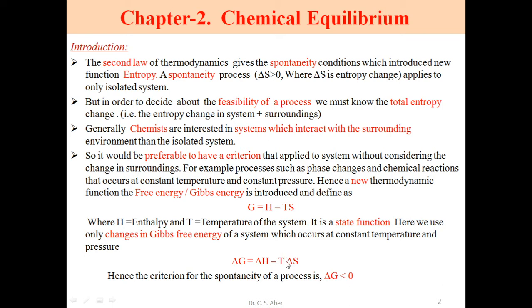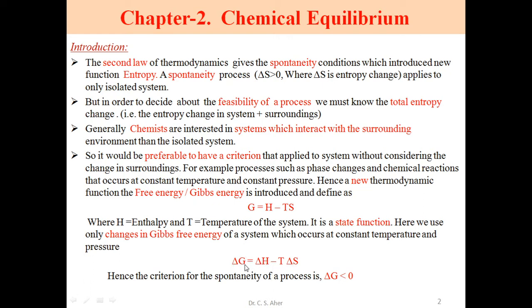Hence the criterion for spontaneity of a process now becomes delta G less than 0. The previous criterion for spontaneity was that entropy change is greater than 0. When entropy change increases, the difference delta H minus T delta S goes on decreasing.